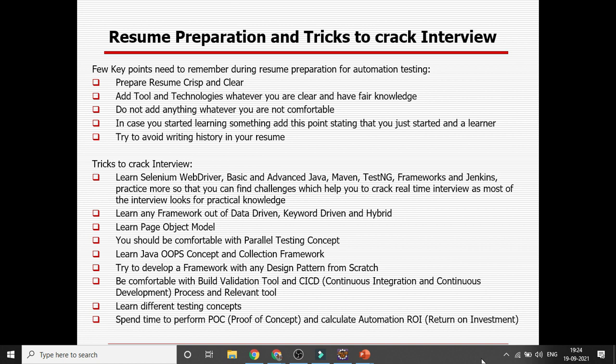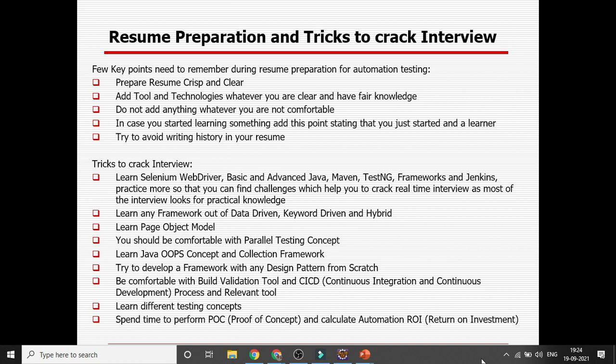You can also learn how to do the POC. If you are already familiar with the term POC, it is nothing but proof of concept, where before starting the automation you need to identify what tools will be relevant for the project, how you can save effort and cost, and how it will be more relevant for the client or other stakeholders.